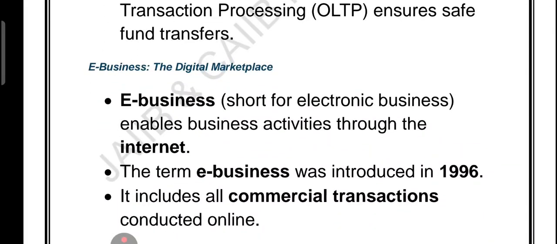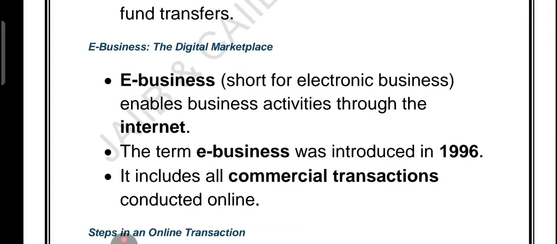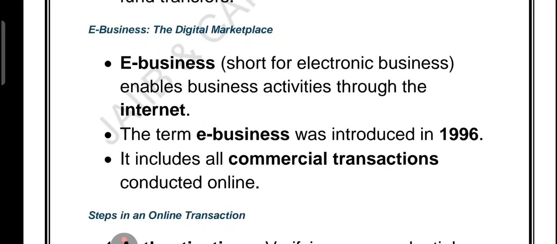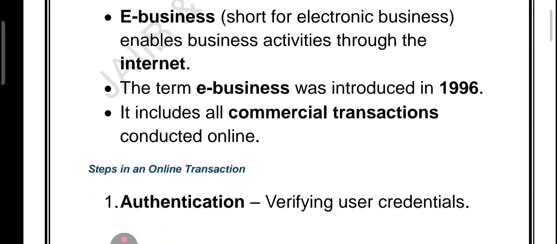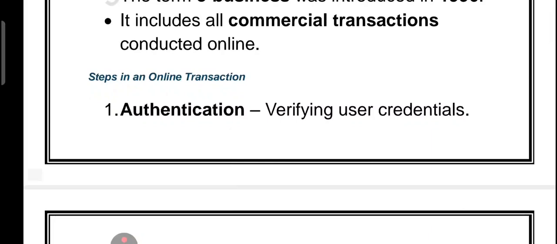But online shopping is just one part of the bigger picture, which is called e-business. The term was first introduced in the year 1996, and it covers all kinds of business activity done through the internet, in short the digital marketplace. Now, every online transaction follows some steps. The first one is authentication. We are going to discuss it.